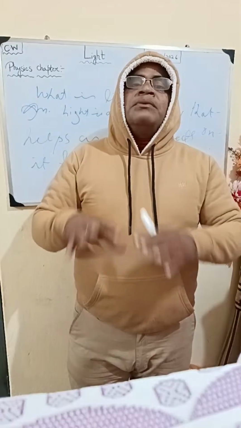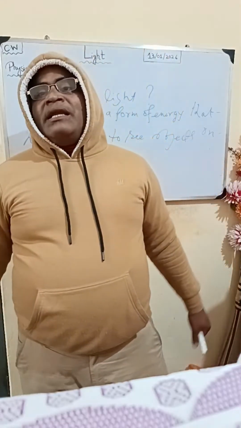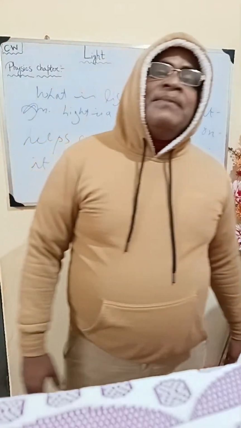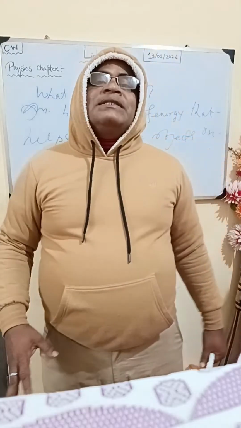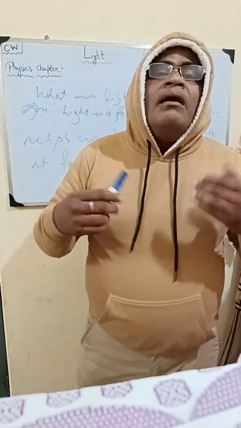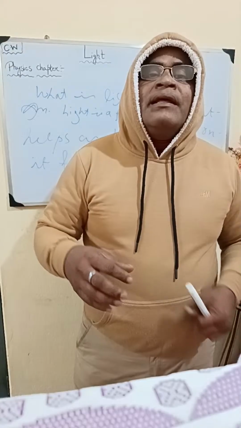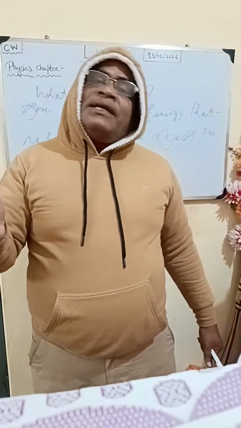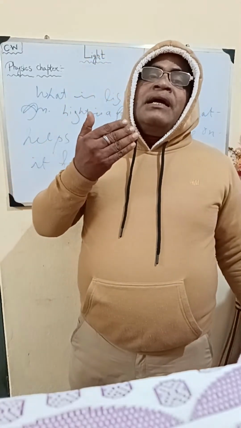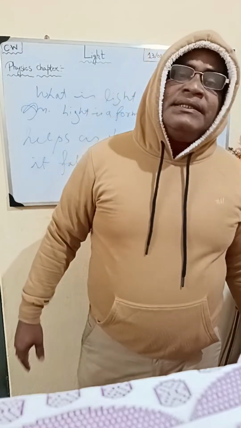The shine of this beautiful world is made possible due to the presence of light in our life. And how do we see it? We see it when the light that falls on a surface comes back and enters our eyes.